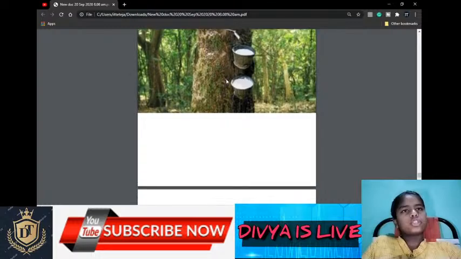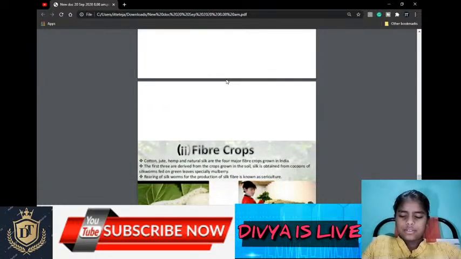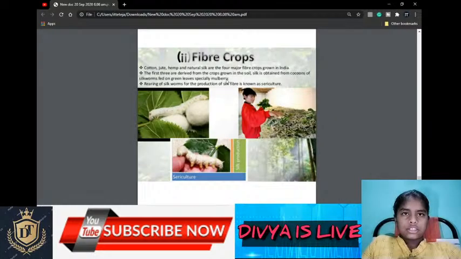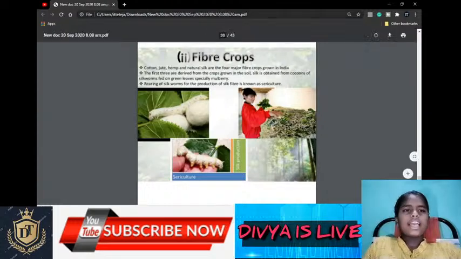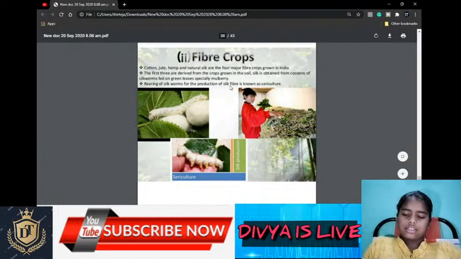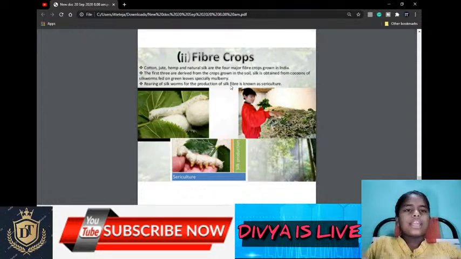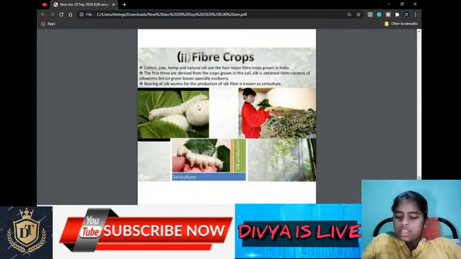Next, the second one is fiber crops. The fiber crops are cotton, jute, and natural silk. There are two types of fiber crops: natural fibers and artificial fibers, which means synthetic fibers. Natural silk is obtained from the cocoons of the silkworm.